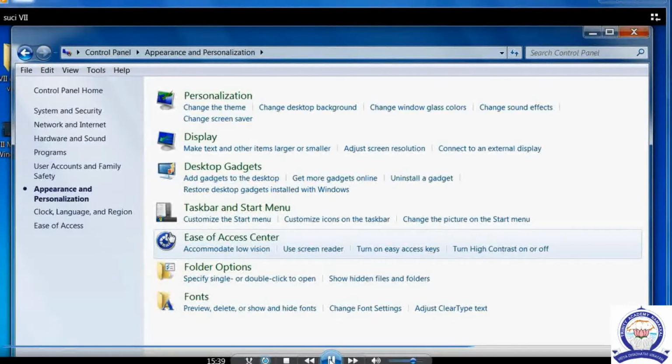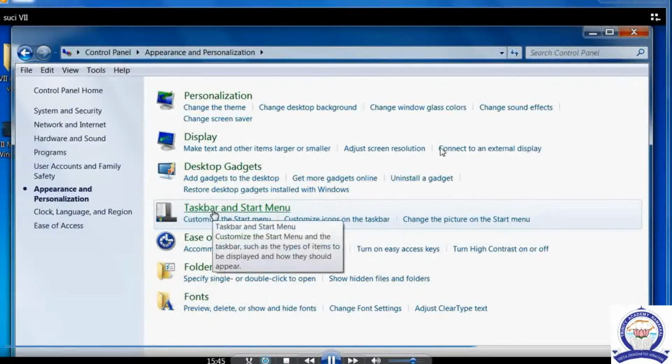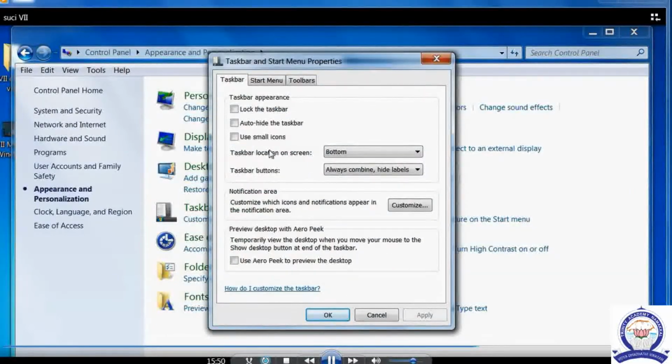Okay children, see, for example, if we click the taskbar, we can see one dialog box. See, it's already fixed at the bottom location on the screen. If you want to set the same on the left side or right side or top, we can set.